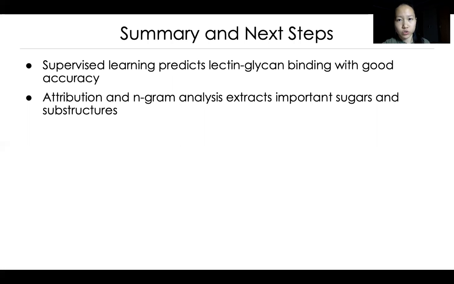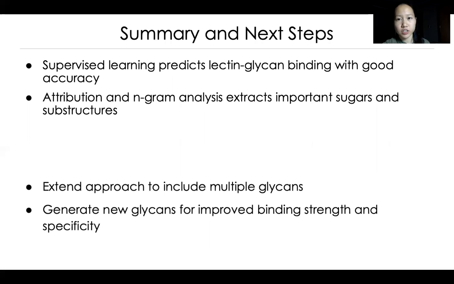This work therefore illustrates a robust method for elucidating the structural features responsible for critical biological processes such as lectin-glycan binding, providing a basis for future experimental validation and design of novel macromolecules. In the future, we will aim to extend this approach to include multiple lectins and generate new glycans for improved binding strength and specificity.